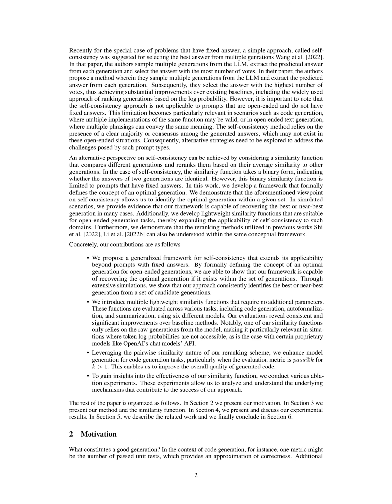We can look at self-consistency from a different angle by considering a similarity function that compares different outputs and re-ranks them based on their average similarity to other outputs. In the case of self-consistency, the similarity function is binary, indicating whether the answers of two outputs are identical. However, this binary similarity function is limited to prompts that have fixed answers. In this work, we develop a framework that formally defines the concept of an optimal output. We show that this perspective on self-consistency allows us to identify the optimal output within a given set.